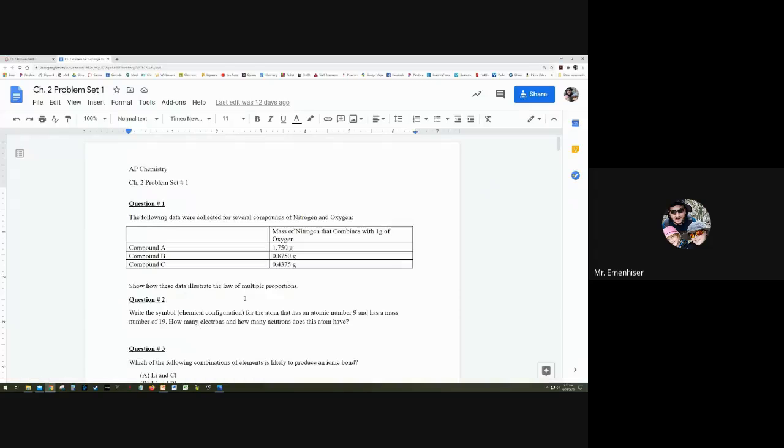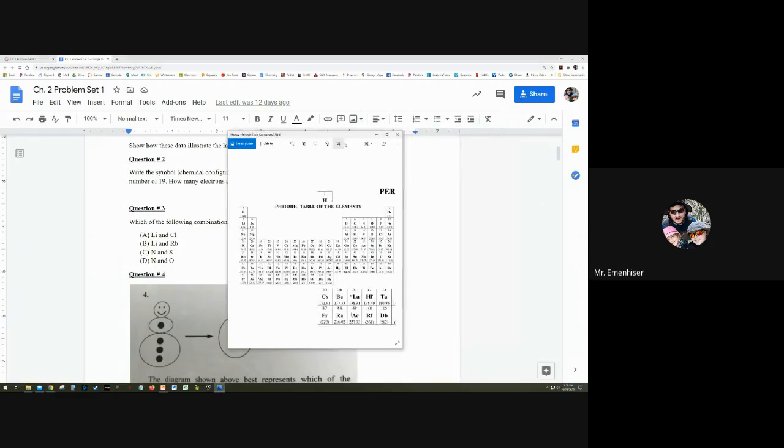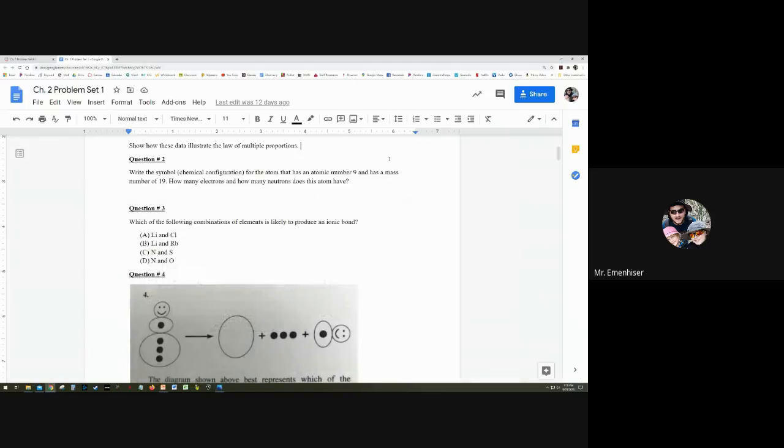Some of these I'll need to show work, some of them I don't. Write the symbol for the atom that has an atomic number 9 and has a mass number of 19. How many electrons and how many neutrons does this atom have? So if it has atomic number 9, it's fluorine, right? And it has atomic mass of 19. So we can take 19 minus 9 to get the number of neutrons, which is 10. And assuming this is an atom, it's neutrally charged. It's balanced out. The number of protons and electrons is the same. So if we have 9 protons, we would have 9 electrons.